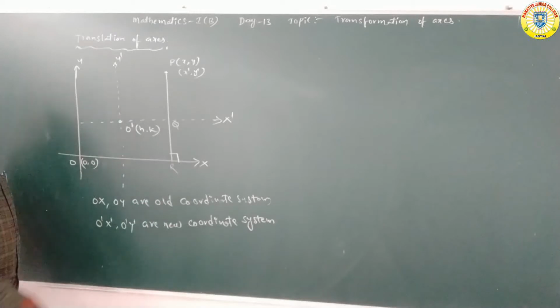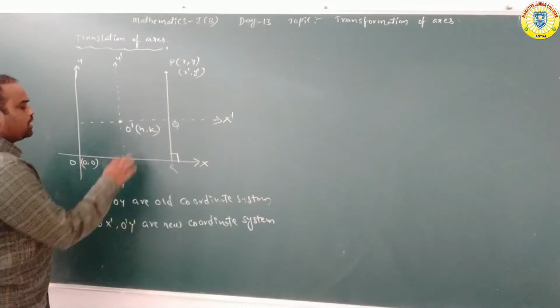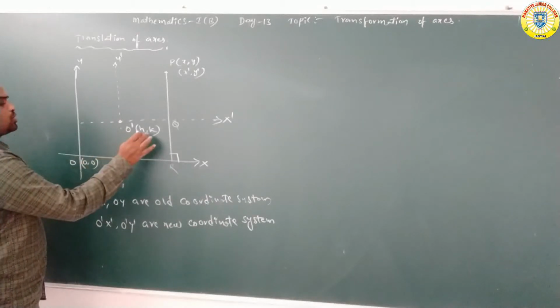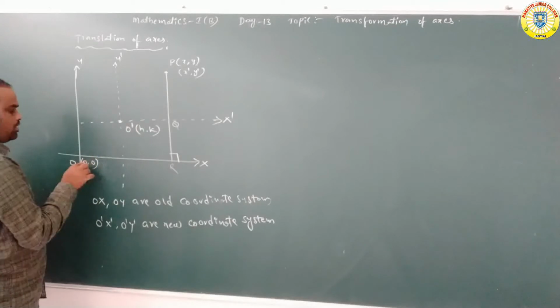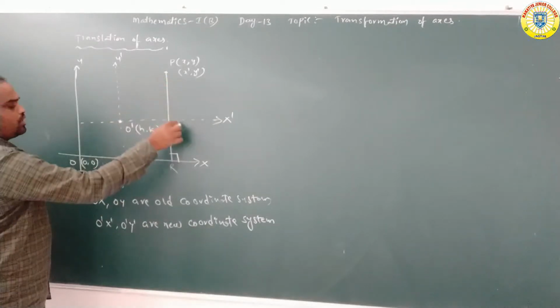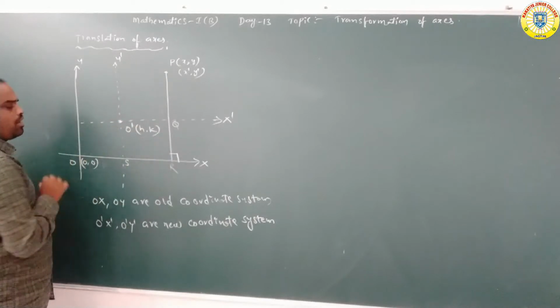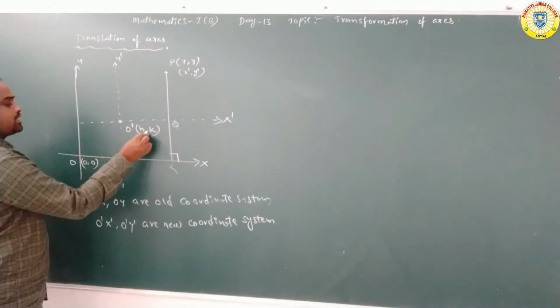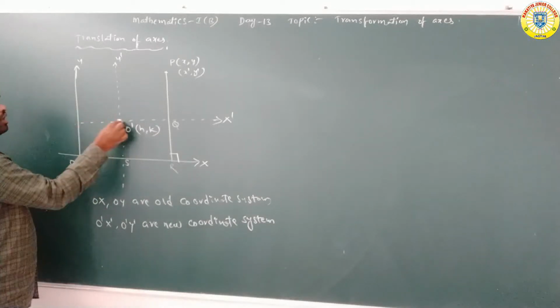Here O' is equal to (h, k). So P, Q, R, S we are writing. Here h denotes the perpendicular distance from the point O' to the Y-axis.